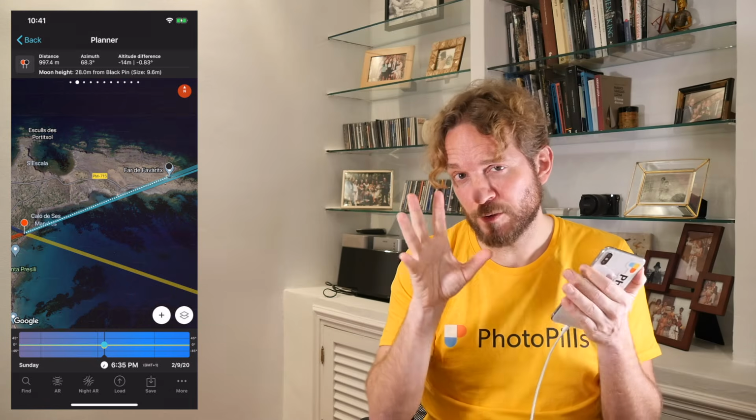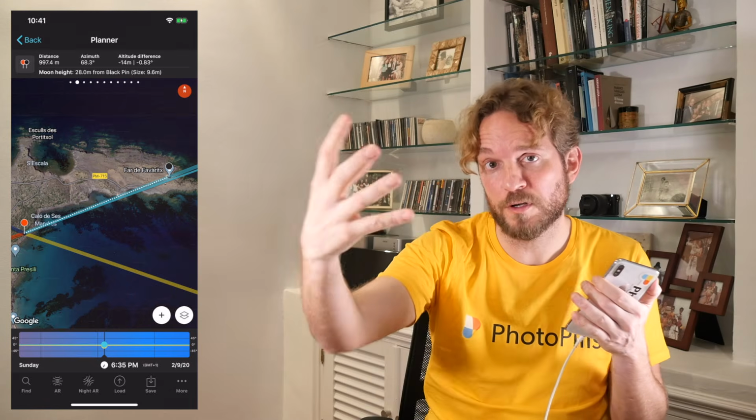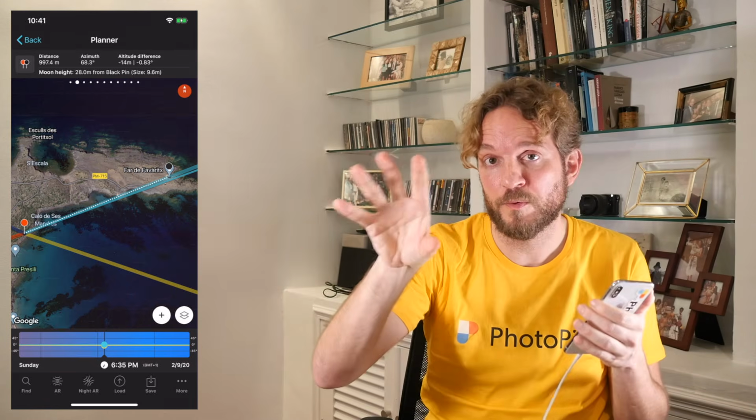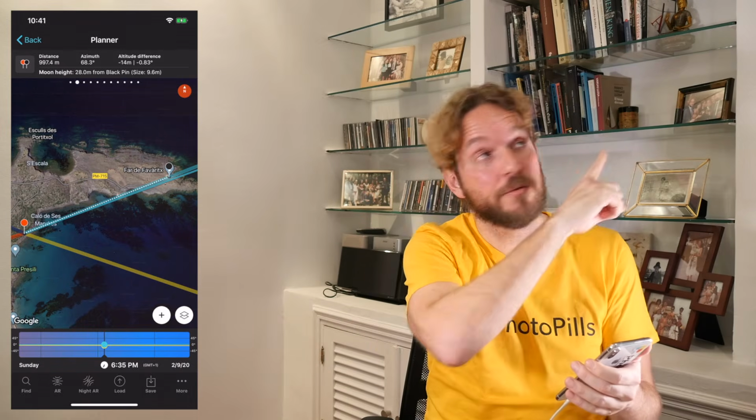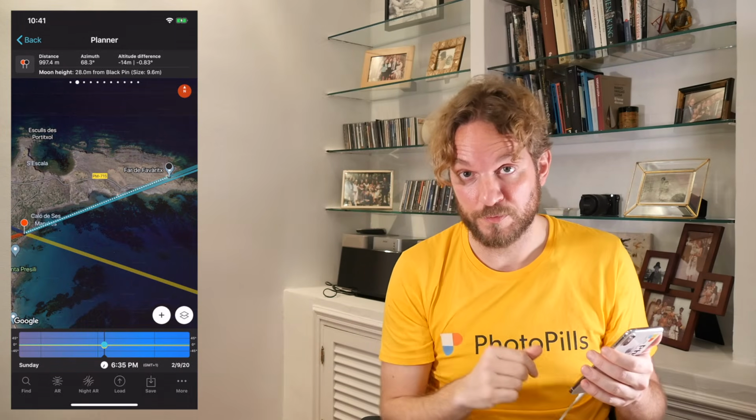I made a cool video on how to plan this kind of long distance moonshots where you get these big moons compared with your subject. You have it there. Watch it, it's super useful.